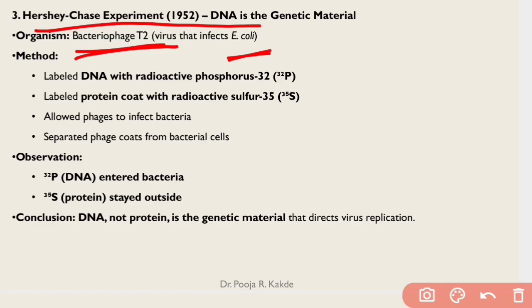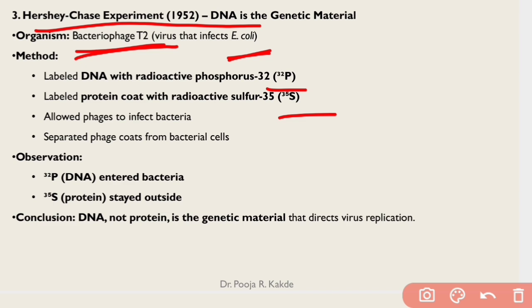So in 1952, Hershey and Chase performed an experiment with bacteriophage T2. There they used radiolabeled elements. They used 32P and sulfur 35. Now, as you know, DNA contains phosphorus, whereas sulfur is present in the protein coat. So they performed this experiment. I recommend you to go and study this experiment.